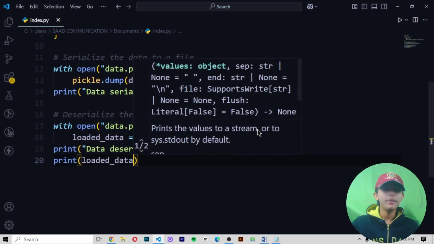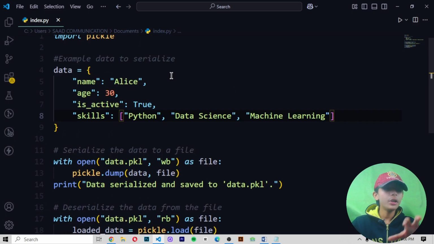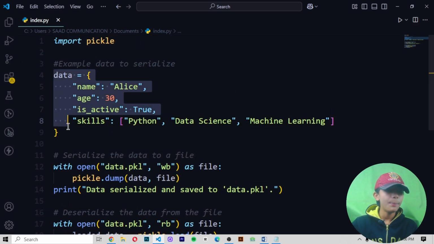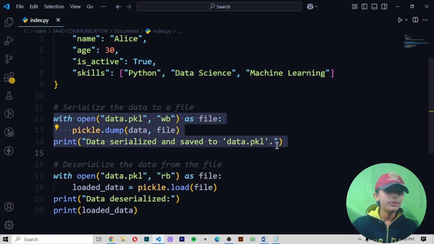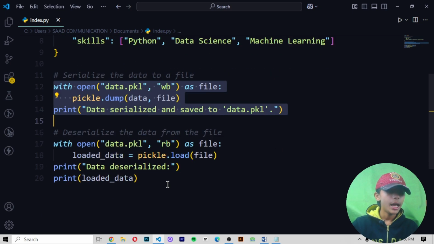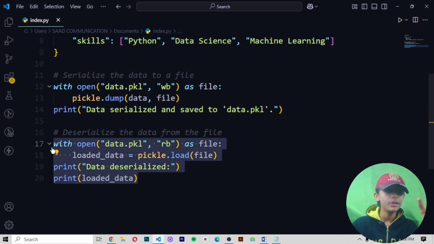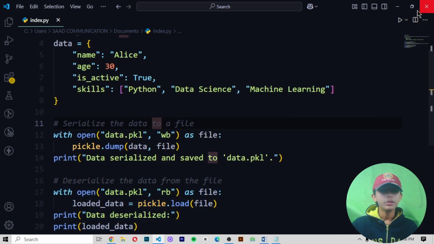Perfect. Now we write all the code of it. First of all, here we create an example data to serialize, and then here we used lines 12, 13 and 14. Here we serialized our data to a file, and in lines 17, 18, 19 and 20, here we deserialize the data from the file. So let's see the output of it.